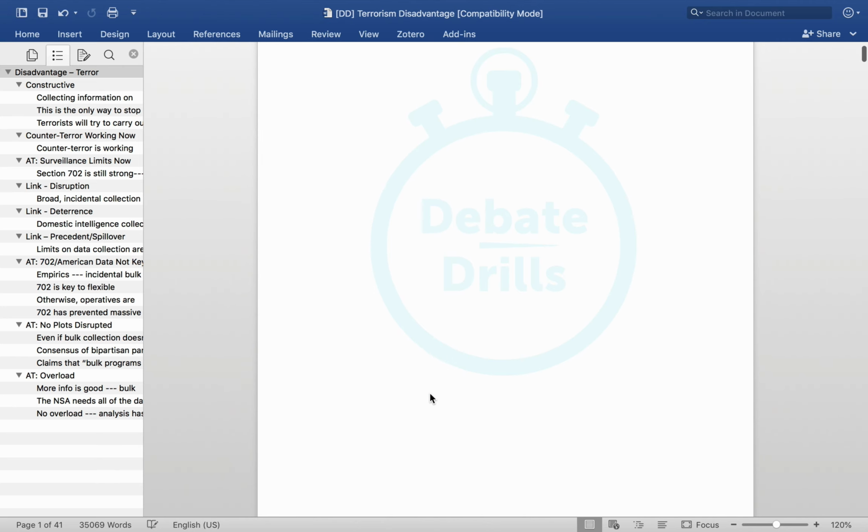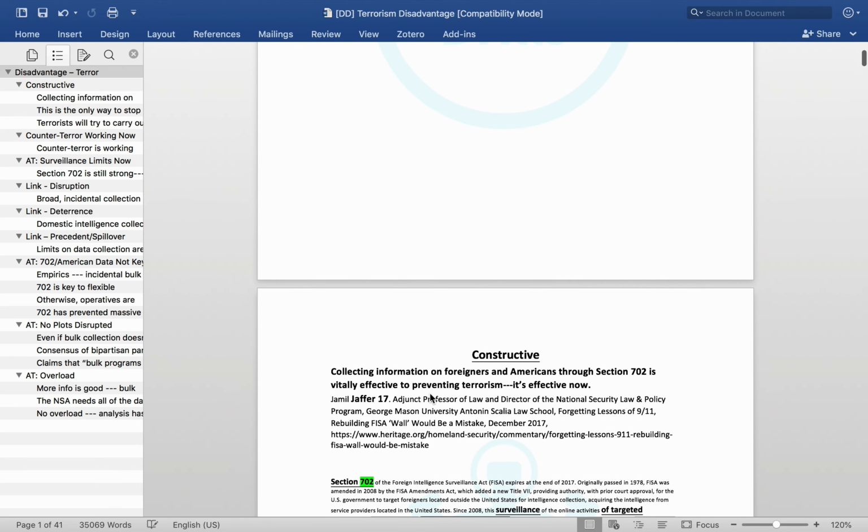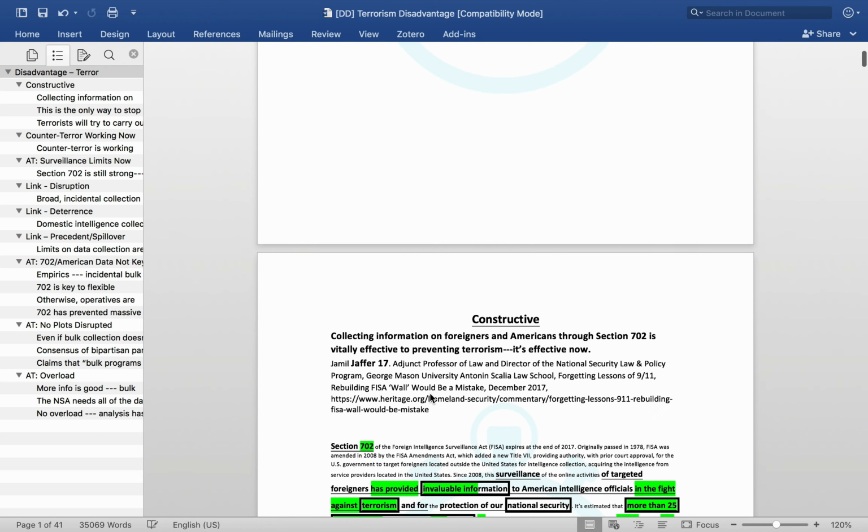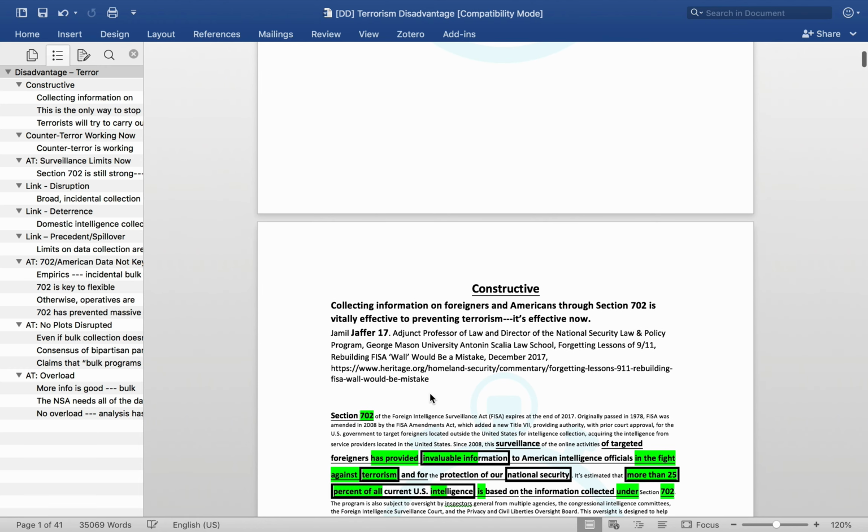So let's begin. As discussed in the topic analysis initially, the terrorism disadvantage claims the importance of data that the NSA can collect for being able to track down and surveil terrorists. The argument paints a fairly alarmist and scary picture of what's happening in the US currently. Terrorists are always looking for new ways to conduct plots against the US, and the role of the NSA is being able to foil those plots and find information to stop them before they can happen.